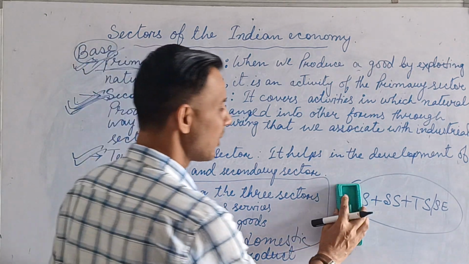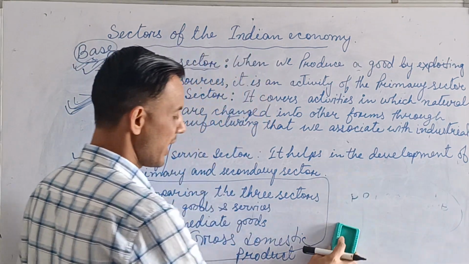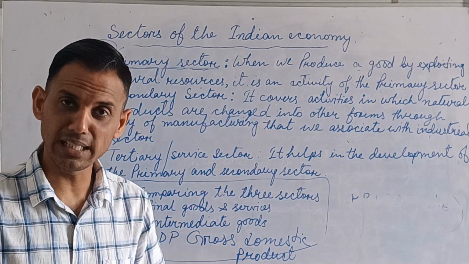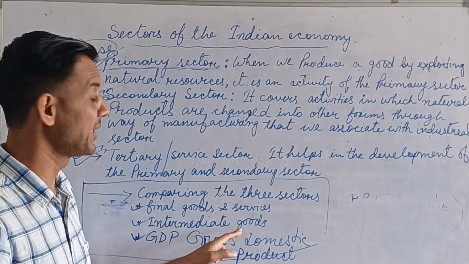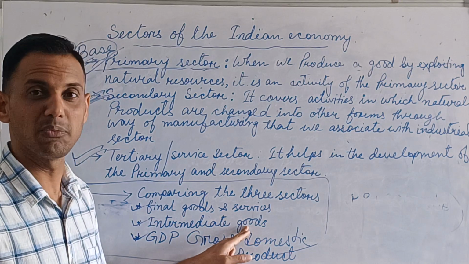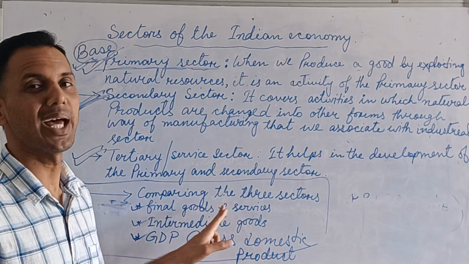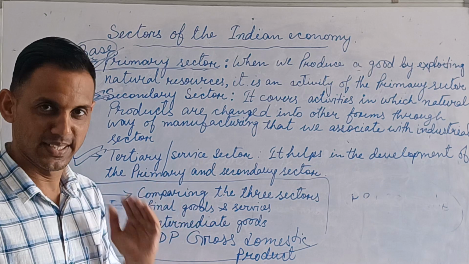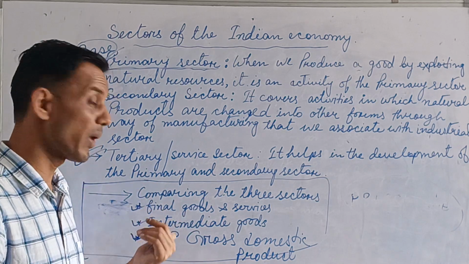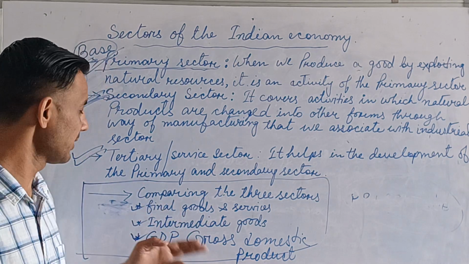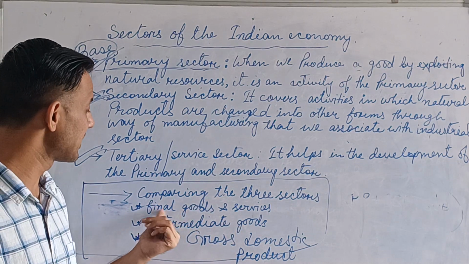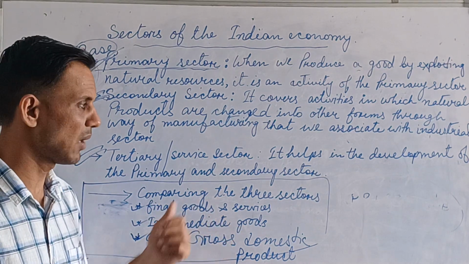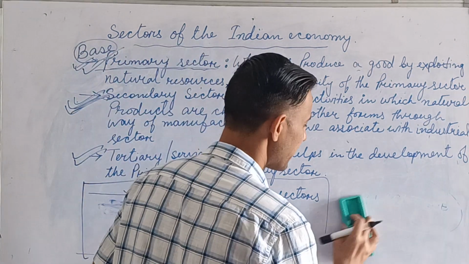Okay, but one thing you have to remember, that when we calculate national income, then we don't take the value of intermediate goods, we take the value of final goods and services. Is it clear? I told you that when we calculate national income, we don't take intermediate goods value. Directly we take the final goods and services. I will give you one example of why we don't take it.